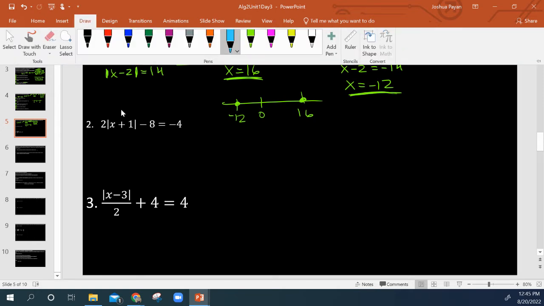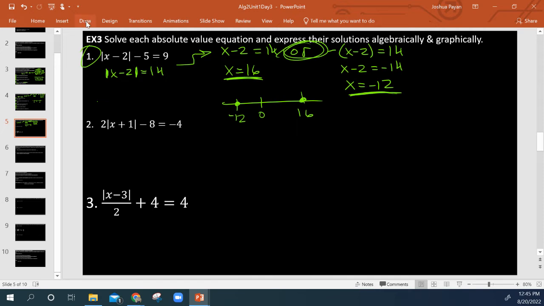Then I guess I should circle what color goes where. Here, I'm going to add 8 to both sides. Remember that the first step is to always try and get that absolute value expression by itself. Then I'm going to divide by 2 on both sides. Now I've got my or statement I can get from this.